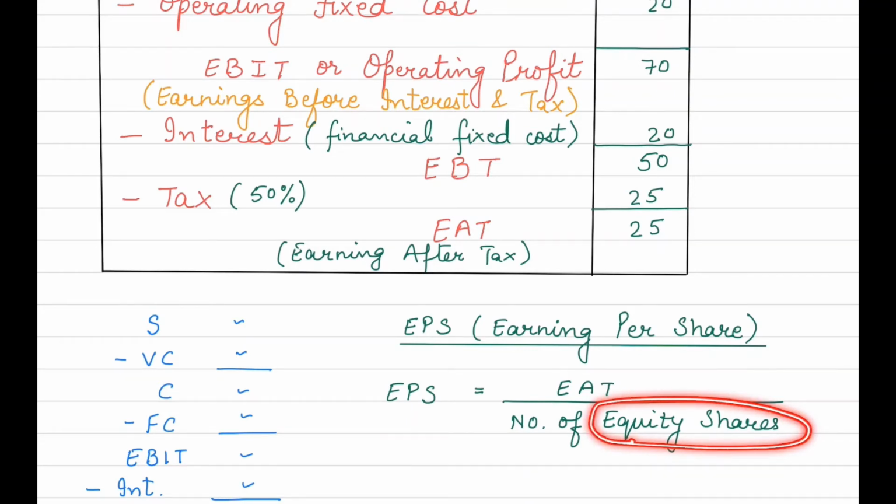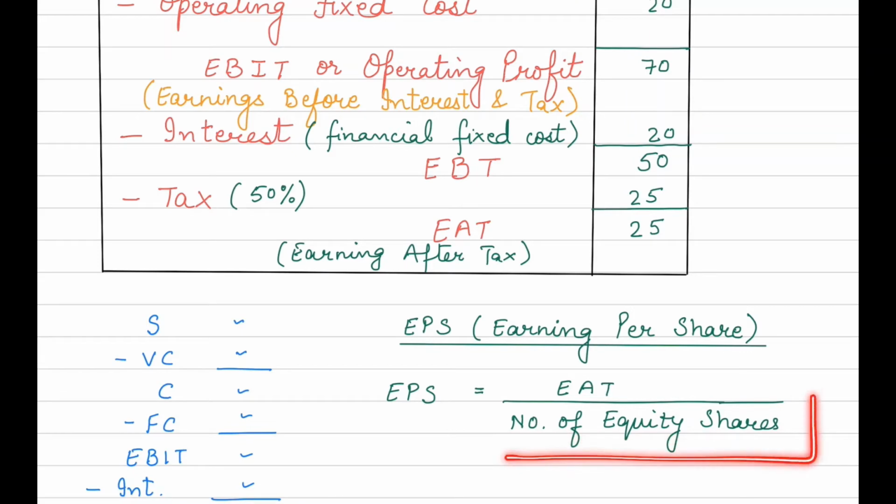And we are trying to find out how much earnings the owners are getting. So this is calculated through EPS, earning per share. Earning per share will be calculated as earning after tax divided by number of equity shares. So this is how we will be calculating the EPS.